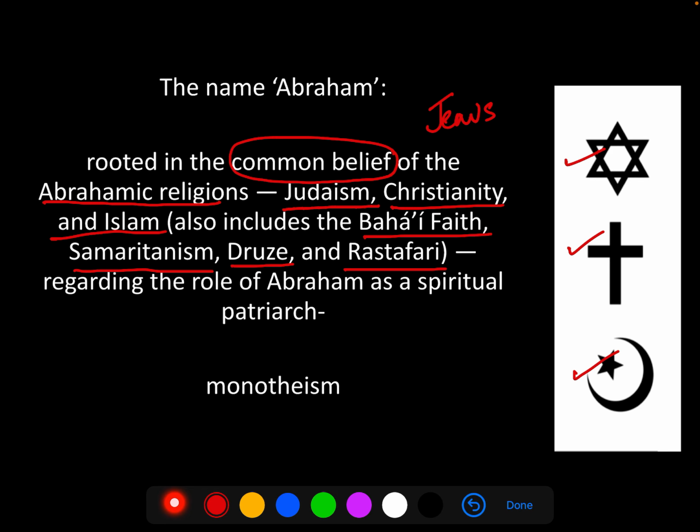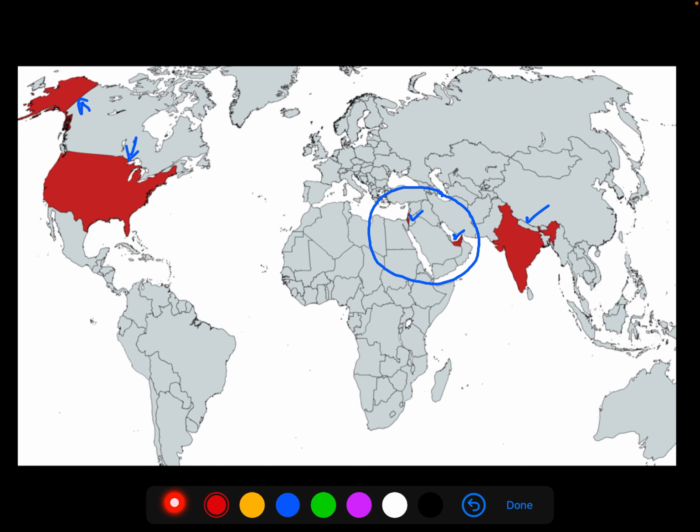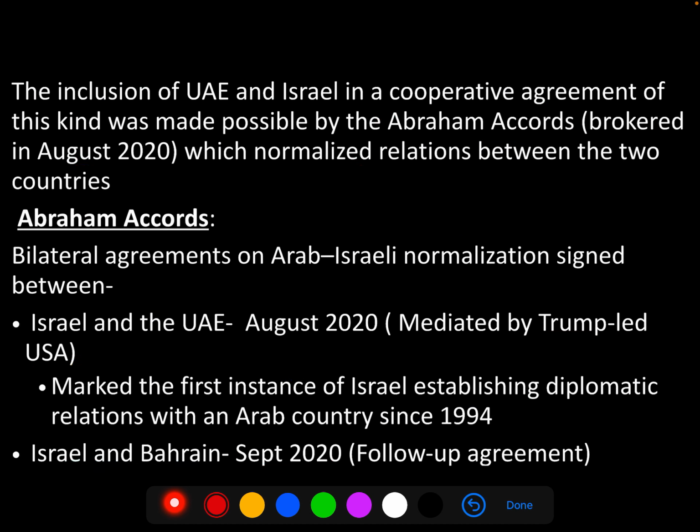Now, all these, Judaism, Christianity, and Islam, can be found in this region, right? Jerusalem over here is relevant and important for all these three religions. So it's a coming together of people belonging to different faiths in their attempt to focus on development.